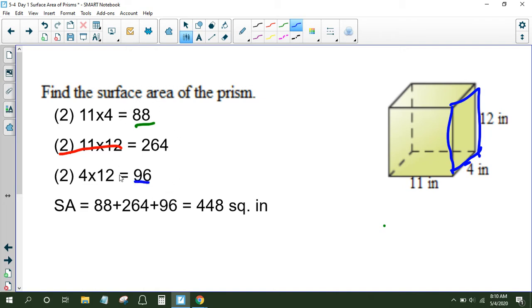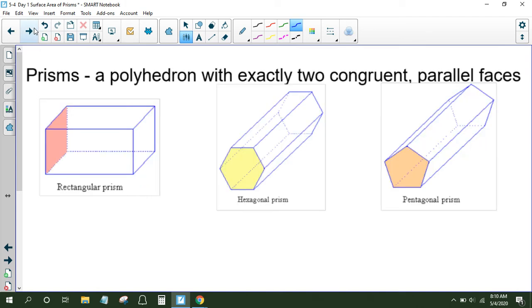So adding up all of our surface areas, we get 88 plus 264 plus 96 for a total surface area of 448, and we label that as square inches. Okay, square inches. And that's how we're going to find the area of all of our prisms. We're going to find the area of each of the faces and add them all up.